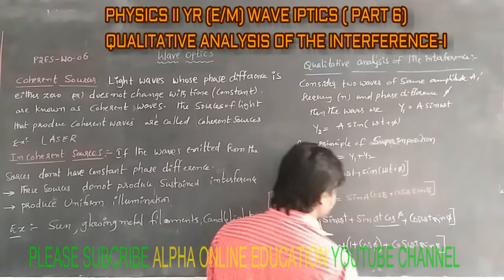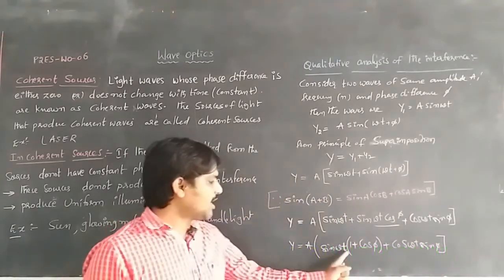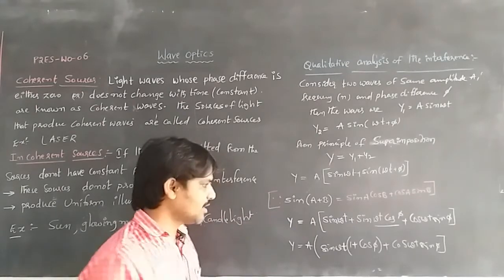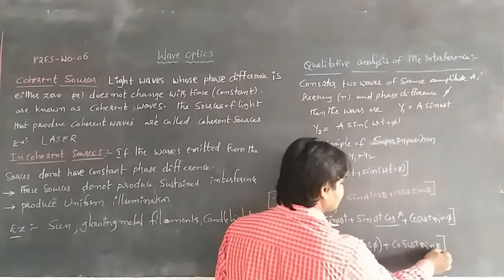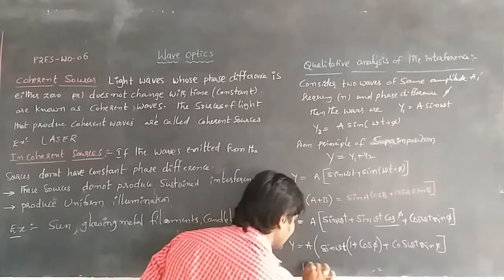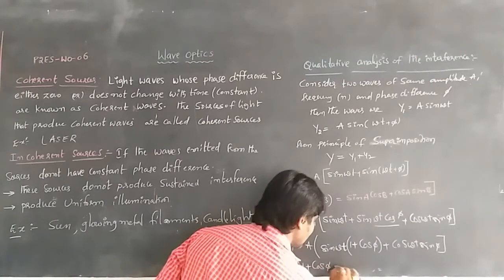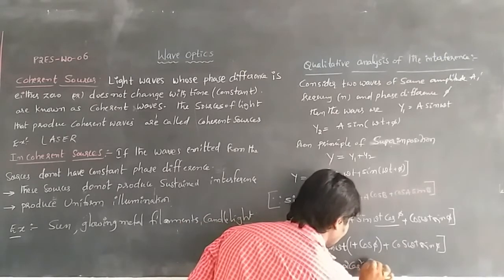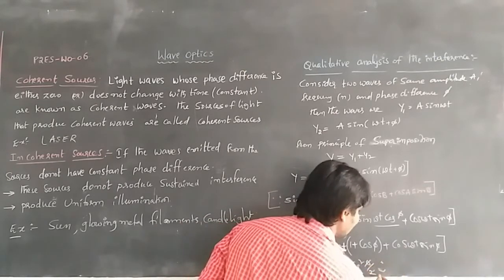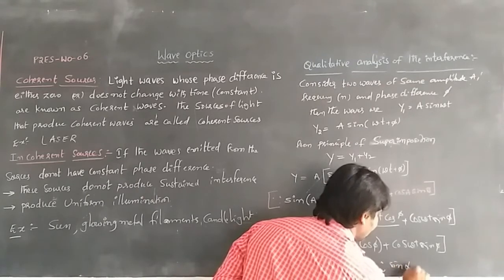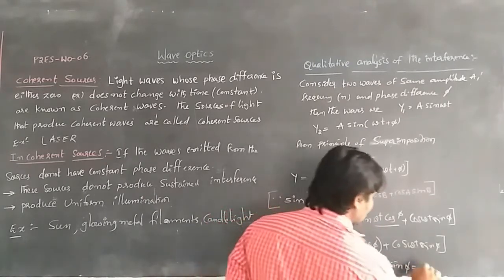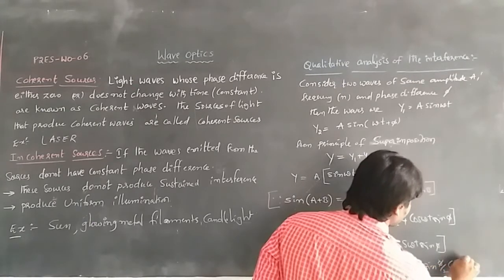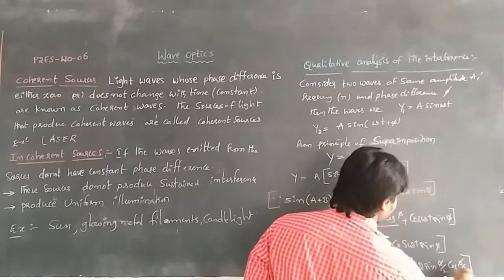We will get this equation. But we know from the mathematical formulas that 1 + cos φ is equal to 2 cos²(φ/2), and sin φ is equal to 2 sin(φ/2) cos(φ/2).